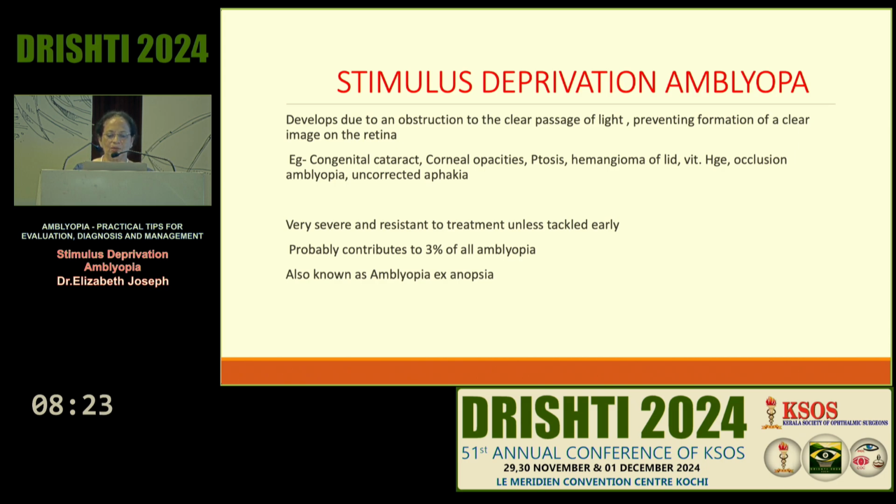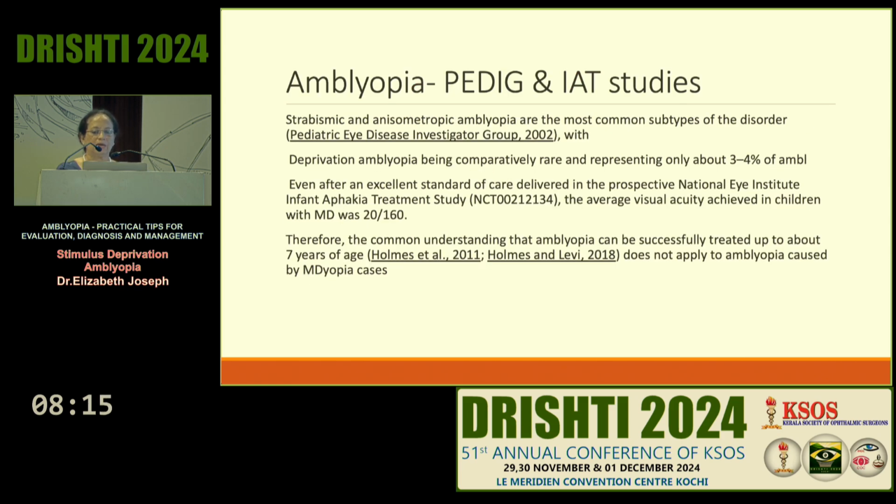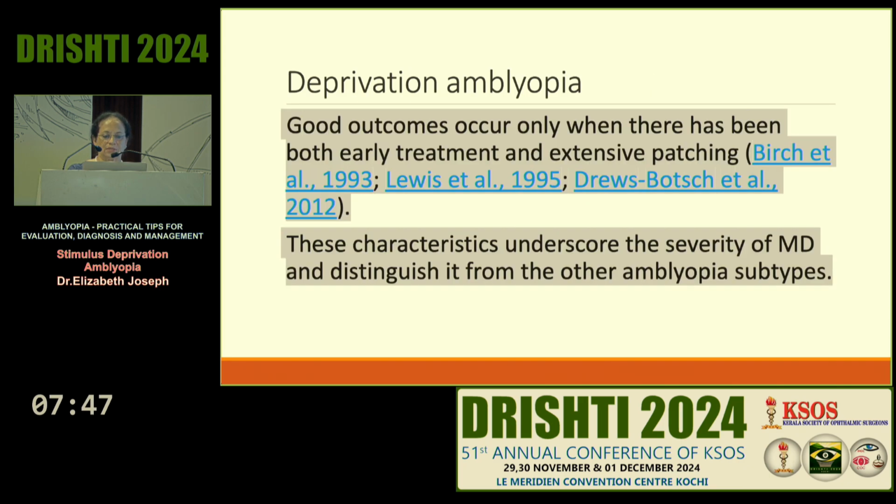It contributes only about 3% of all amblyopia. This is also known as amblyopia ex anopsia. Both PEDIG and Infant Aphakia Treatment studies have shown that deprivation amblyopia is comparatively rare, comprising about 3 to 4% of amblyopia. And even after the excellent standard of care given in these various studies, the average visual acuity achieved in children with monocular deprivation is only 20/160. That means deprivation amblyopia is very difficult to treat.